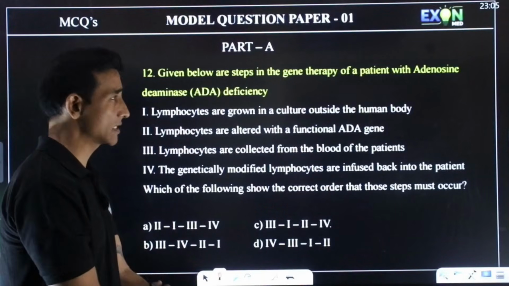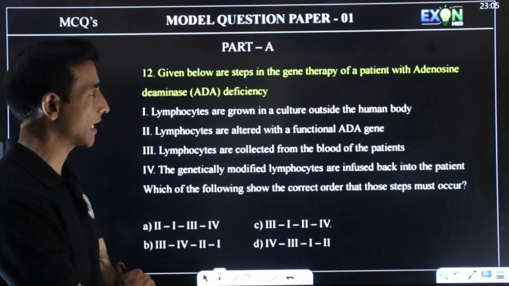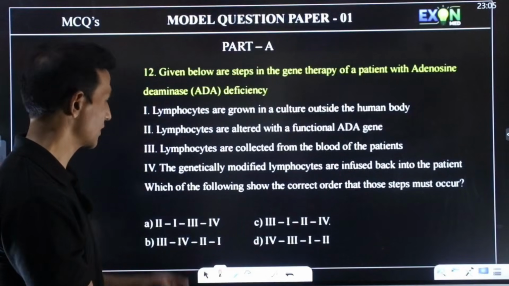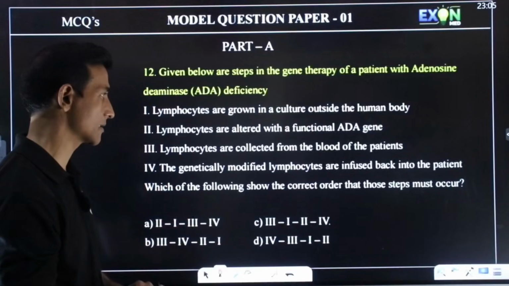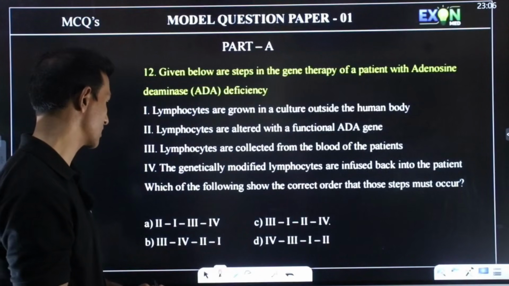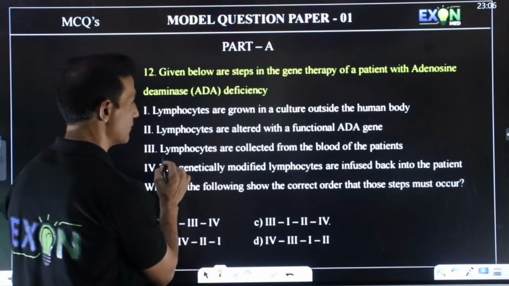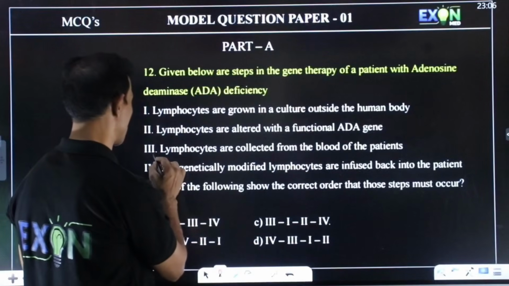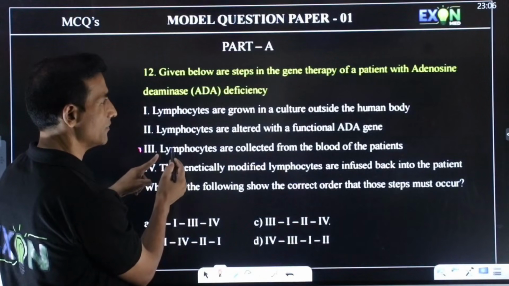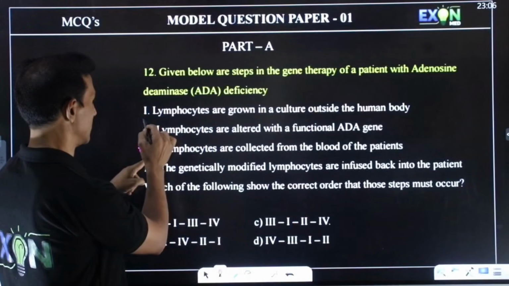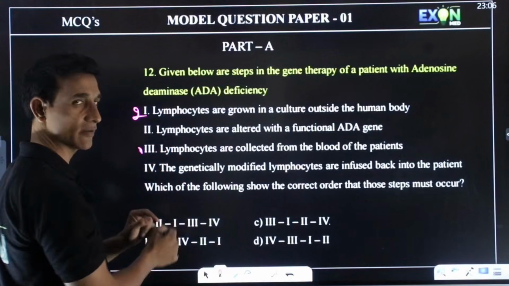So here, what are the steps for treatment by gene therapy for that patient? So first step, what do you do? We have to collect lymphocyte cells from the blood of the patient. So lymphocytes are collected from the blood of the patient. First will be this one. So first we will collect and then we have to grow them outside. So this becomes the first one, this is the second one.